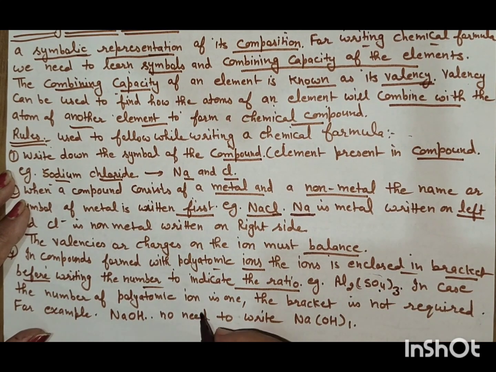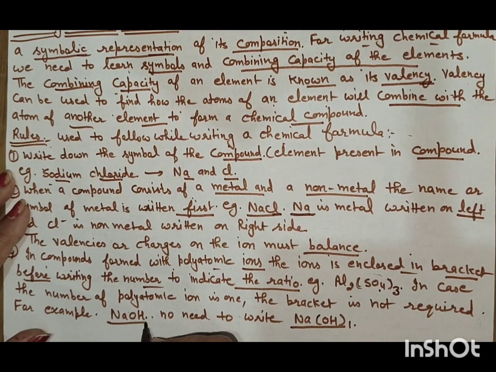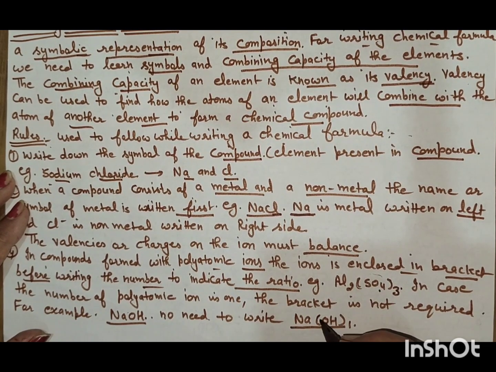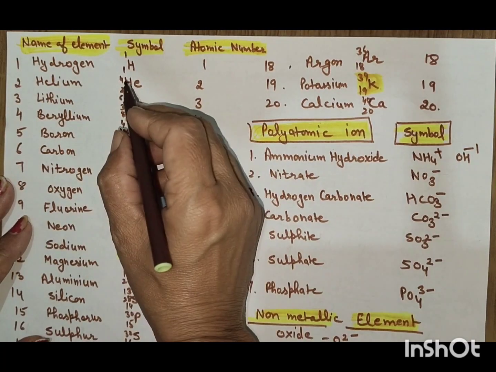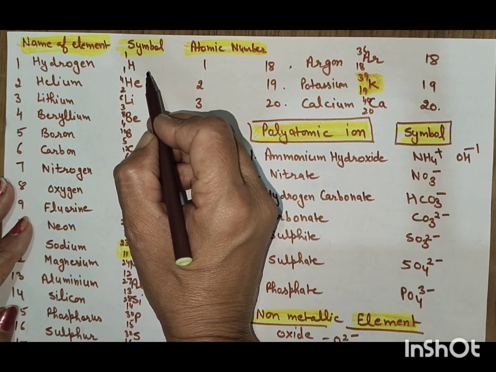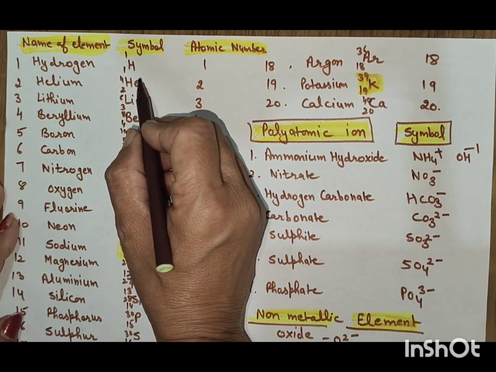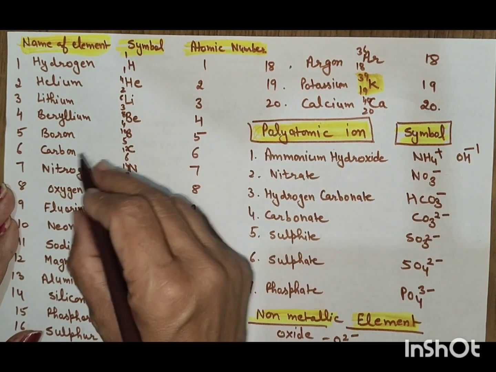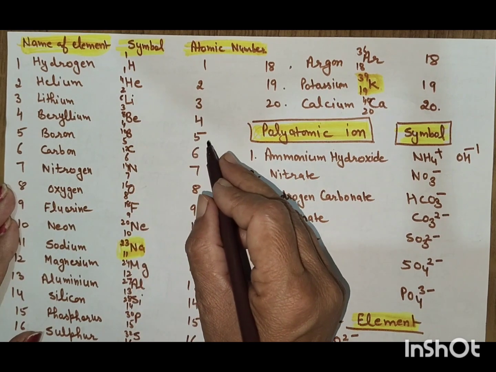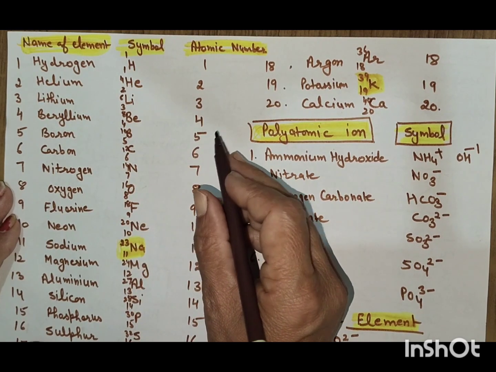If the number of polyatomic ions is 1, the brackets are not required, just like NaOH. We can write down NaOH directly, with no need to indicate the 1 valency. If we want to write down the chemical formula, then first we should learn these 20 elements: name, symbol, atomic number and mass number.